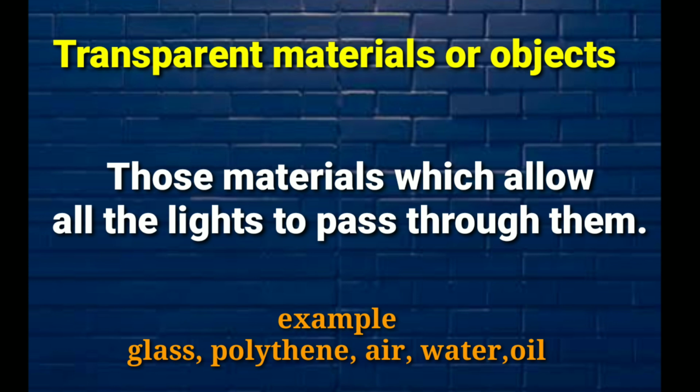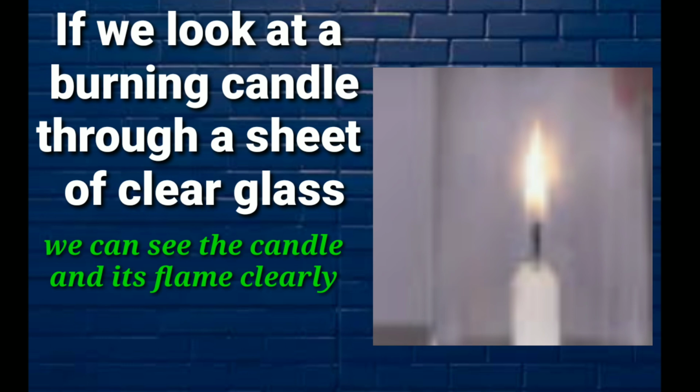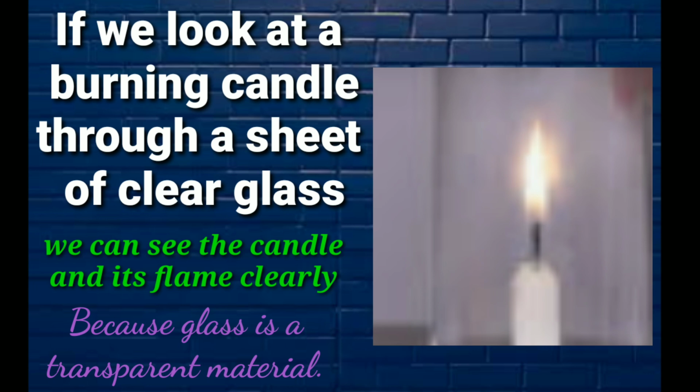Transparent materials or transparent objects are those materials which allow all the light to pass through them. For example, glass, polythene, air, water, oil, these all are transparent materials. If we look at a burning candle through a sheet of clear glass, we can see the candle and its flame clearly. This is because glass is a transparent material which allows all the light coming from the candle and its flame to pass through it.